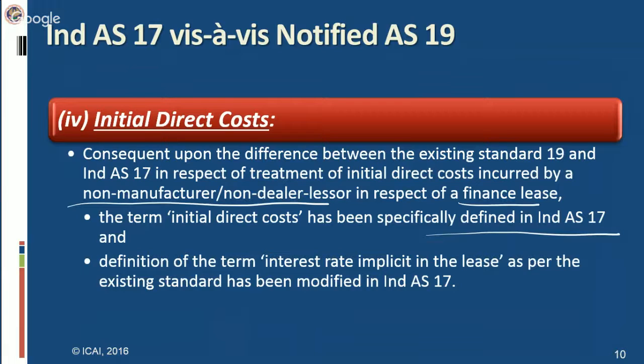In short, the definition of interest rate implicit in the lease has been modified in Ind AS 17 to incorporate initial direct cost, which is not included in the definition in notified AS 19.